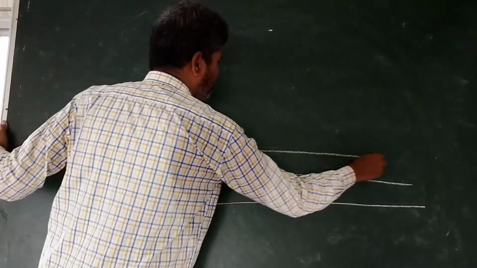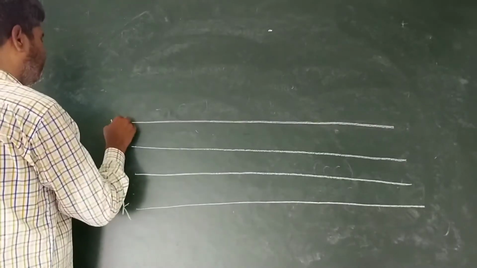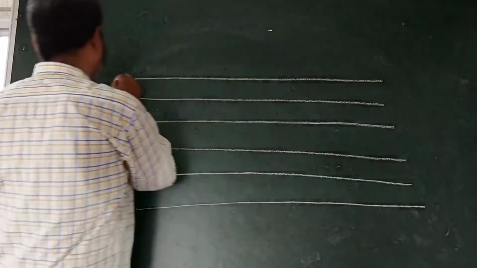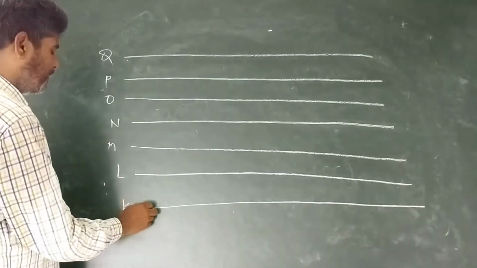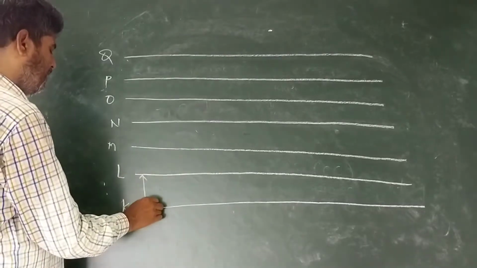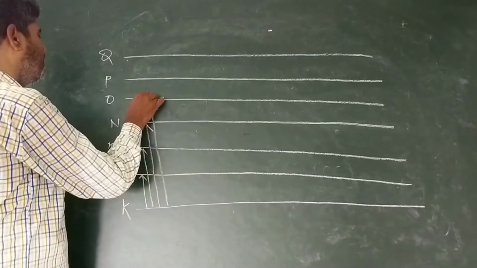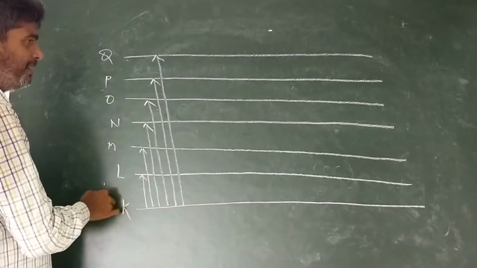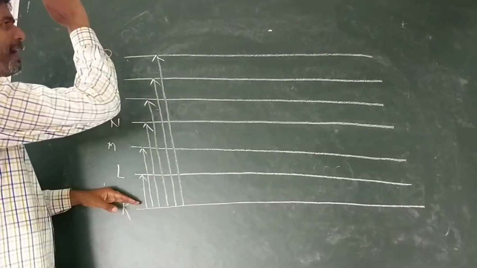Second shell, L. Third shell, M. Fourth shell, N. Fifth shell, O. Sixth shell, P. Seventh shell, Q. So when the electron jumps from K to L or K to M, for this K is the ground energy level, the minimum energy level, and except K, all of L, M, N, O, P, Q are higher energy states.